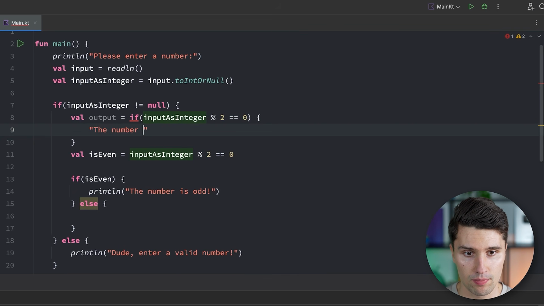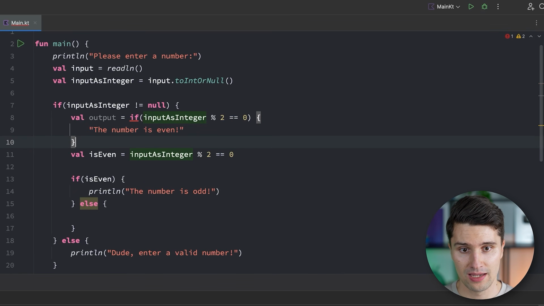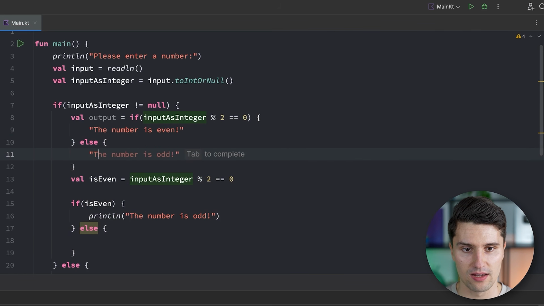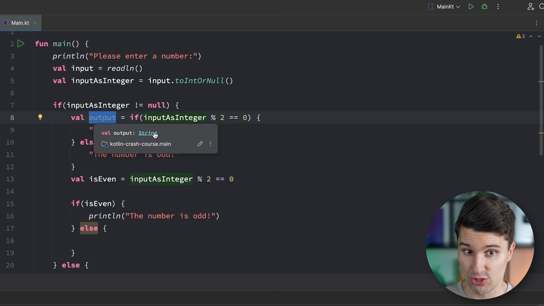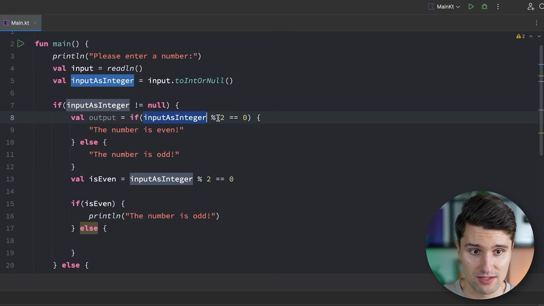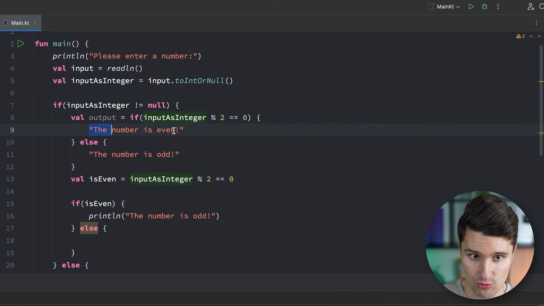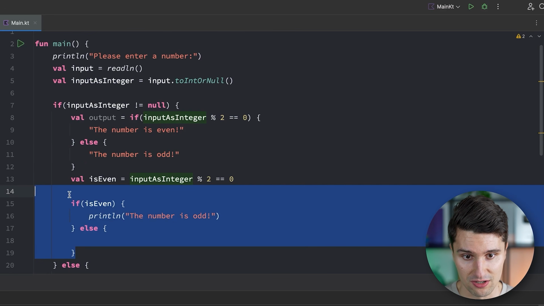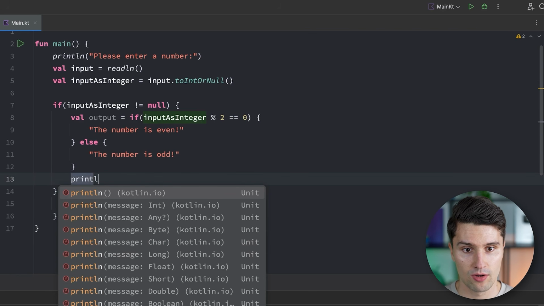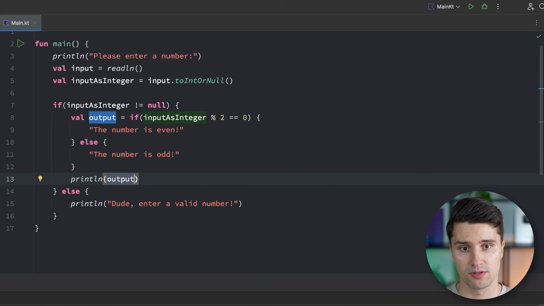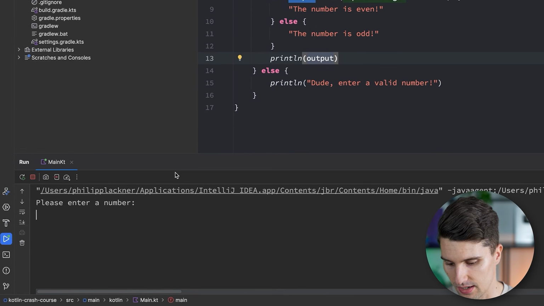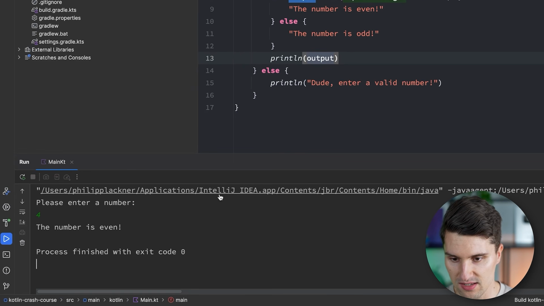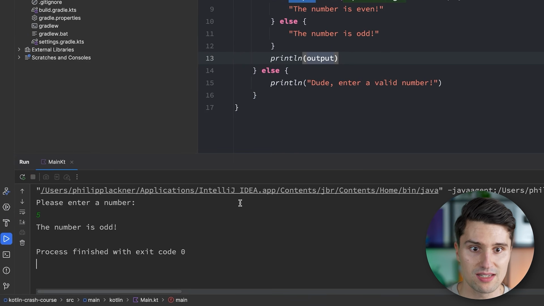We say the number is even, and in the else case, we say the number is odd. So this output is now a string. If the input as integer is even, then this string is assigned. And otherwise, this string is assigned. So we could now go ahead and get rid of this if else here and simply say we print this output. And if we run this, enter an even number, it again says the number is even. If we enter an odd number, it says the number is odd.